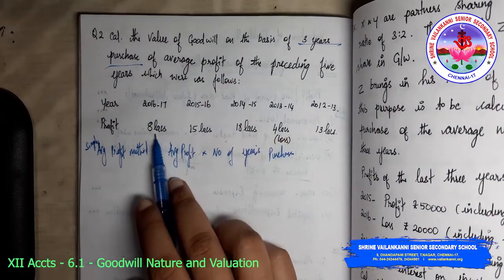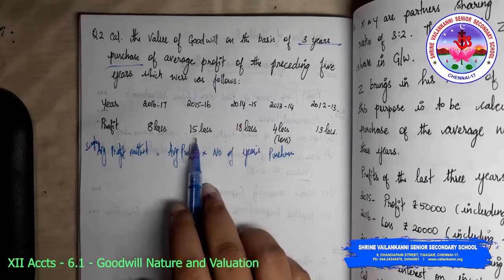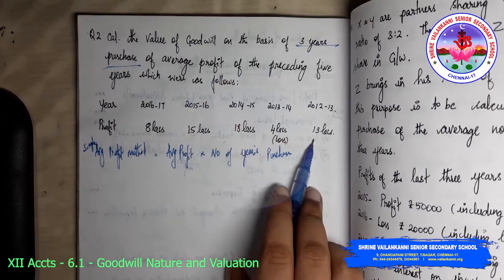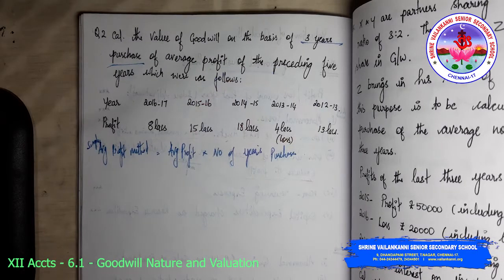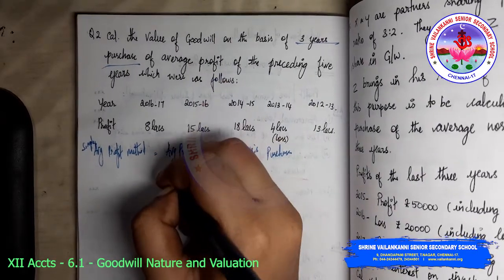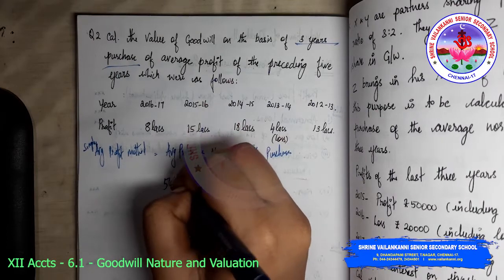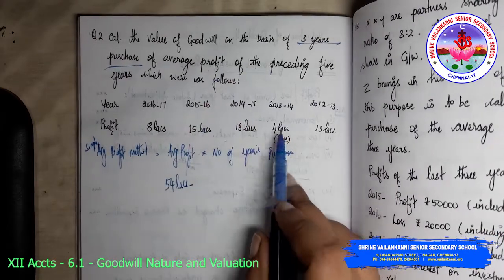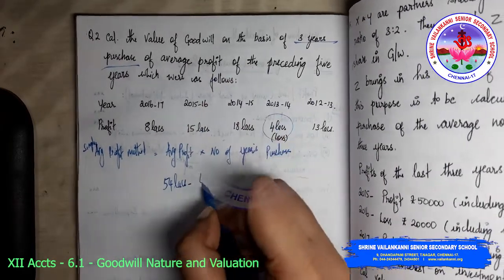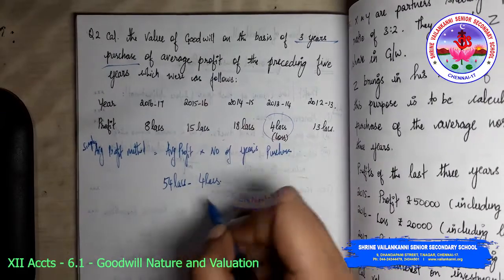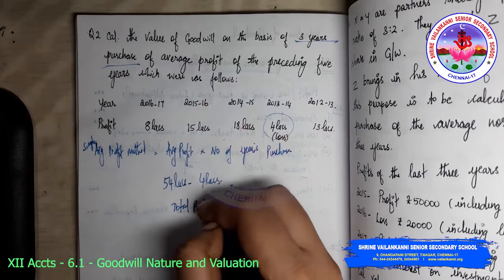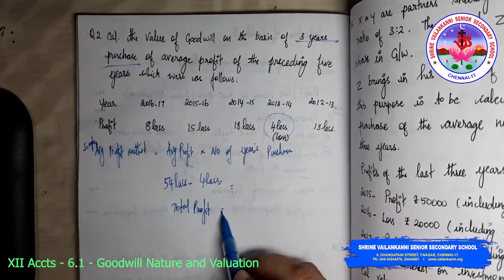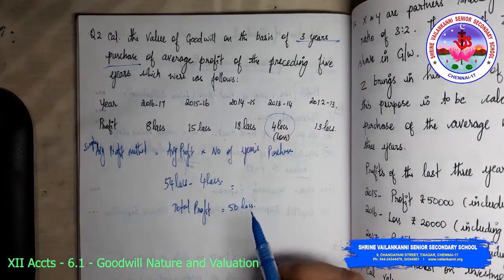What is the average profit? What are the profits? This is profit 8, 15, 18 and 13. So if you add all these 4 things, you need to write 54 lakhs, minus loss. You have a loss of 4 lakhs. So total profits is how much? 50 lakhs.